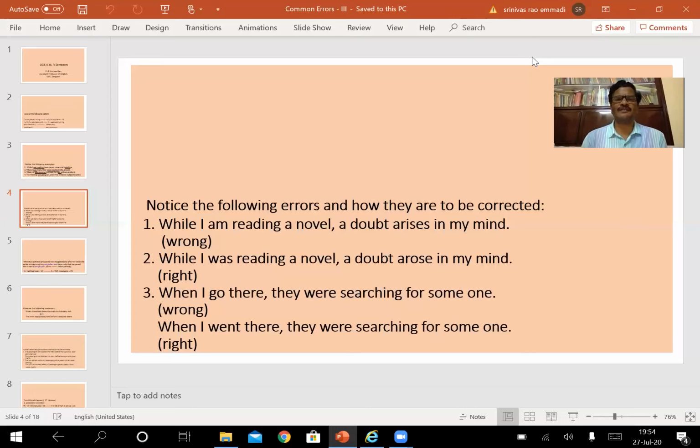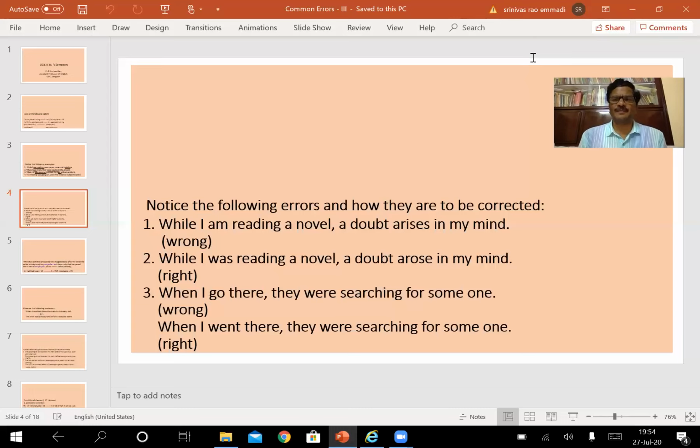The activity of reading a novel was in progression. When this activity was in progression, a doubt happened. That is why we have to change both these clauses. Sometimes both these clauses are likely to be changed here. Look at another one. When I go there, they were searching for someone.